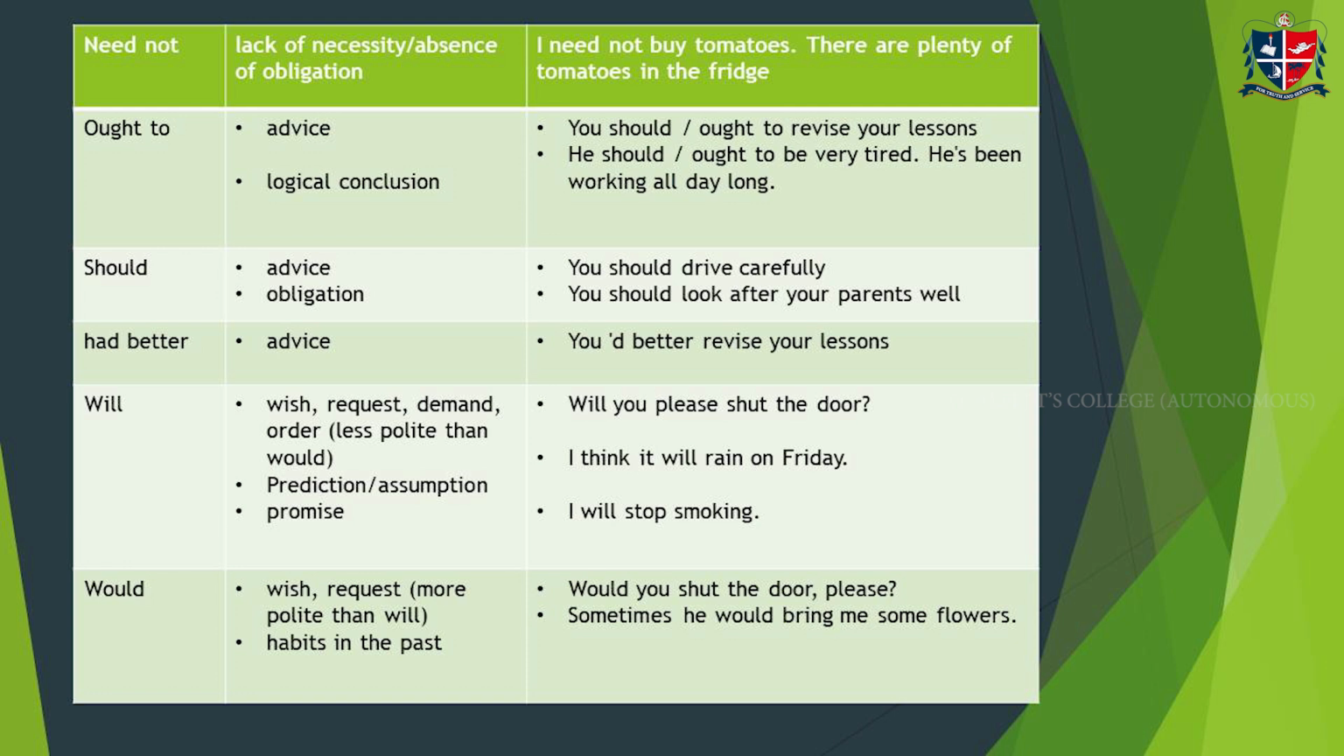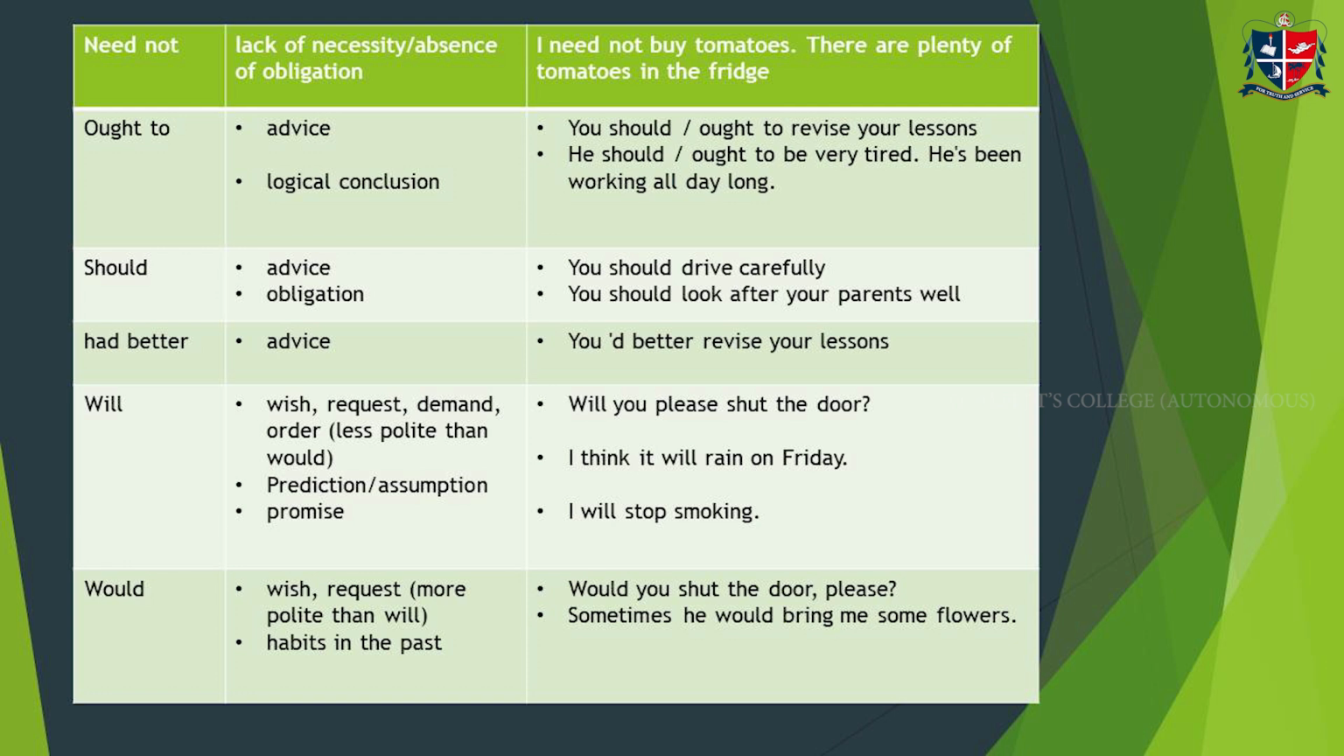It shows prediction, assumption. When you say, I think it will rain on Friday, what you mean is, it could. There is a possibility, right? It shows a promise. I will stop smoking, right? I will quit drinking. So it's a promise. Would is used to show wish, request. It's more polite, right? Would you please shut the door? That's what I was telling you earlier. And it also shows past habits, right? I say, earlier he would bring me flowers. So it's something that used to happen in the past.